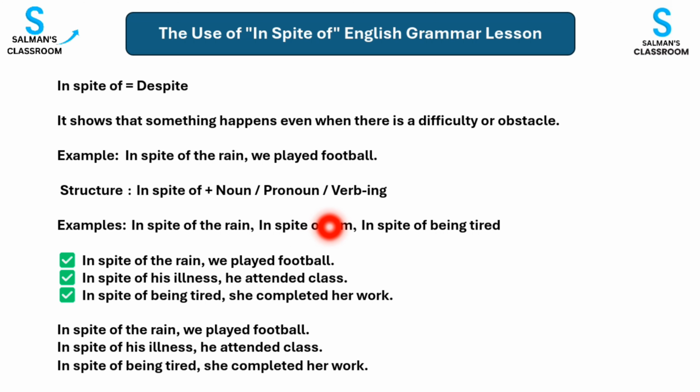Third, we can use a verb with ing. For example, in spite of being tired. Here, being is a verb with ing. Now, let's see some complete sentences.